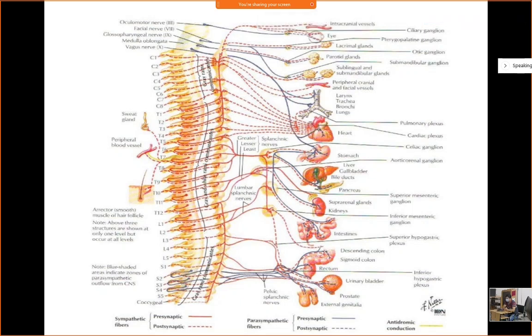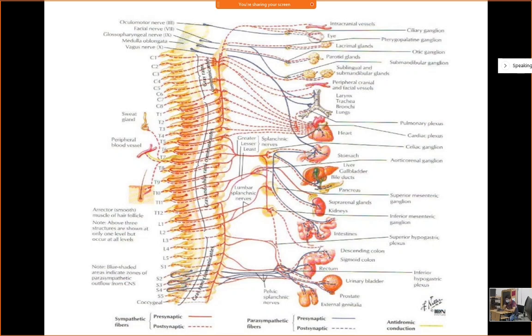So in normal condition, both sympathetic as well as parasympathetic are functioning, but in balance. So this is a normal condition. But in a resting condition, parasympathetic will be more active and sympathetic will be less active.